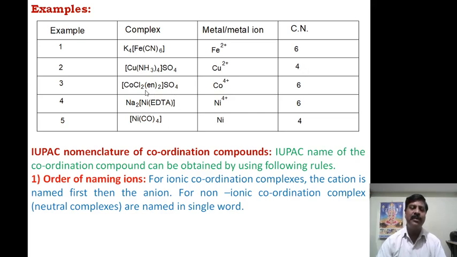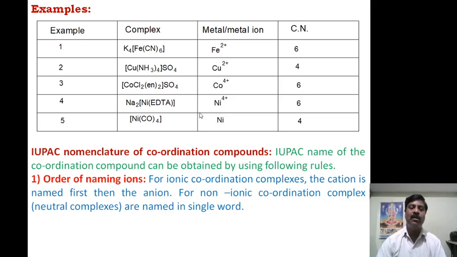Then another example, ethylene diamine. Ethylene diamine is a bidentate ligand. It contains 2 pairs of electrons. Two ethylene diamine means 4 pairs of electrons donated to the central metal atom. Chloro is a monodentate ligand, and 2 chloro groups are there. Therefore 2 pairs plus 4 pairs, so 6 pairs of electrons are donated to the central metal atom, cobalt. Hence the coordination number is 6. In this complex the oxidation state of cobalt is +2.